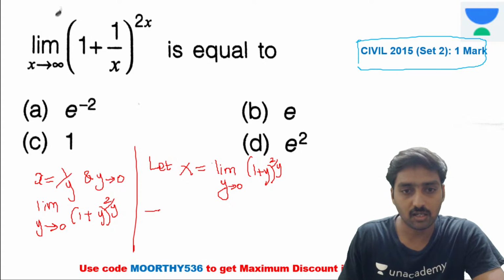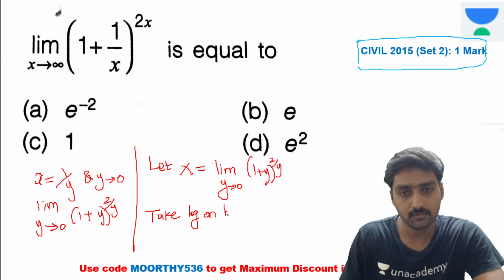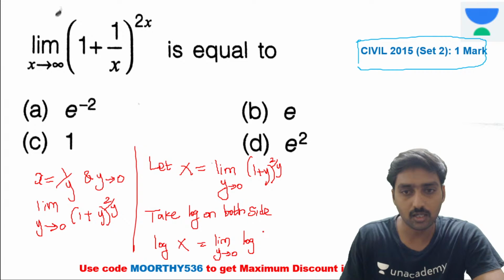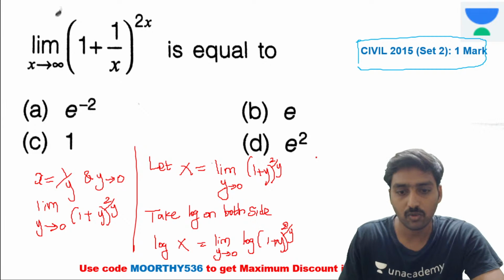Now take logarithm on both sides. Take log on both sides, and if you take the log on both sides, it's logarithmic of capital X. Logarithmic of capital X is equal to limit y tends to 0, logarithmic of (1 plus y) power 2 divided by y. Is it okay now?